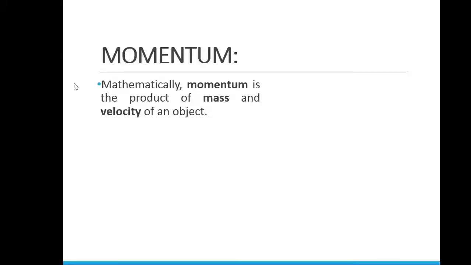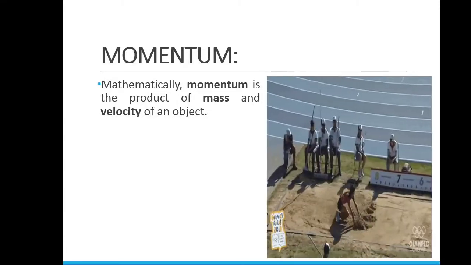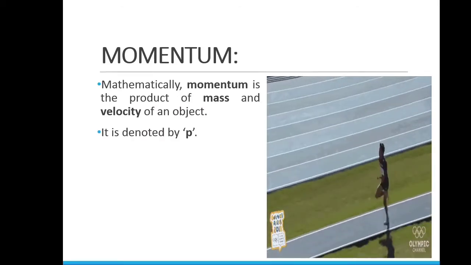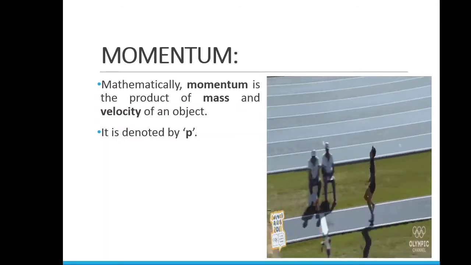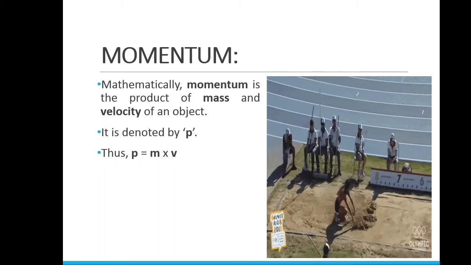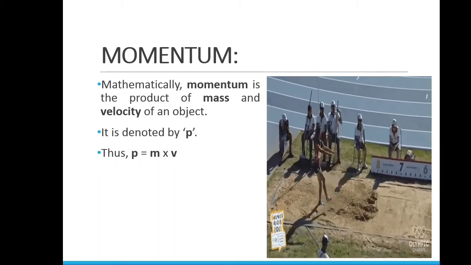Every physical object has some mass, and whether it is moving or at rest, we can measure its velocity. When we multiply the mass of an object with its velocity, the value which we get is known as momentum. Momentum is always denoted by small letter p, and its mathematical formulation is p = m × v,